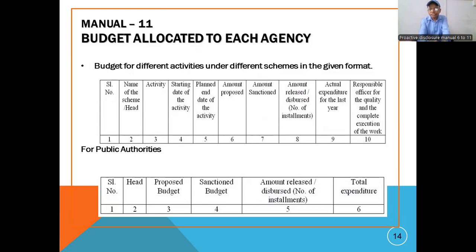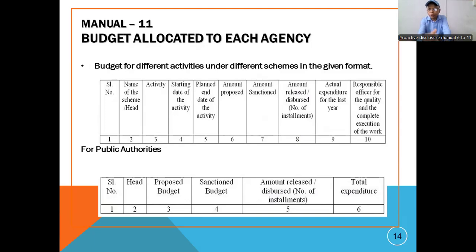Then amount released, disbursed, number of installments. How much amount we have released in order to activate the activities or the work. What is the installment? How many times we have released the money? So that we have to reflect here in column number 8. Then column number 9 says that is actual expenditure for the last year. Last year, what was the actual expenditure? That we can give here. Because people could know how much budget they received last year and how much expenditure they incurred.